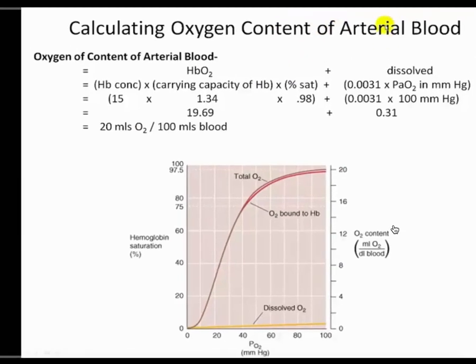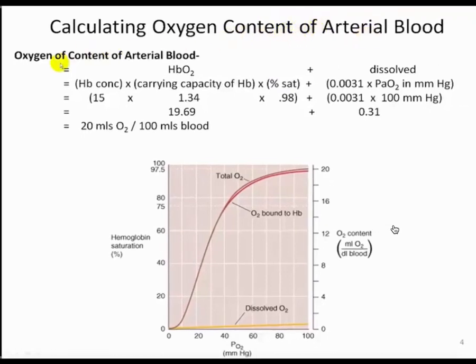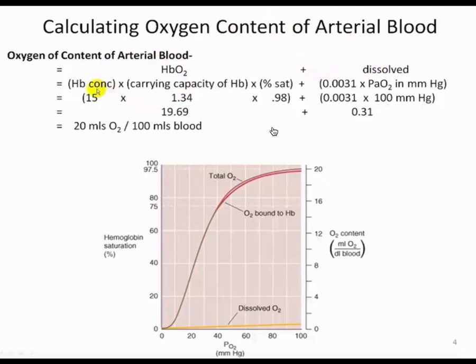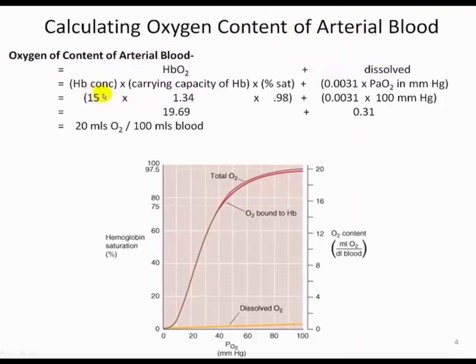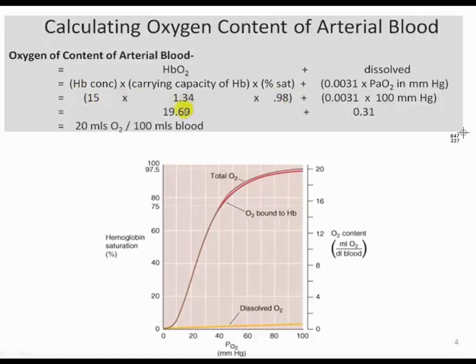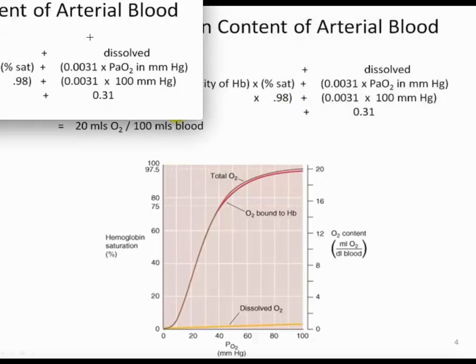So what we need to be able to do then is work with this, understand this principle, and there's specifically an equation that allows us to calculate the overall content. So the oxygen content of our arterial blood, as we just said, is the hemoglobin plus dissolved, and so that's what we see here. And now we have to go back through and start putting in our specific numbers. What we talked about previously was we know the normal hemoglobin concentration is 15. The carrying capacity is 1.34 mLs of oxygen per gram of hemoglobin, and the normal saturation is 98%. So when we do these numbers, it gives rise to 19.69, or if we want, we can round it up to 19.7 mLs of oxygen.